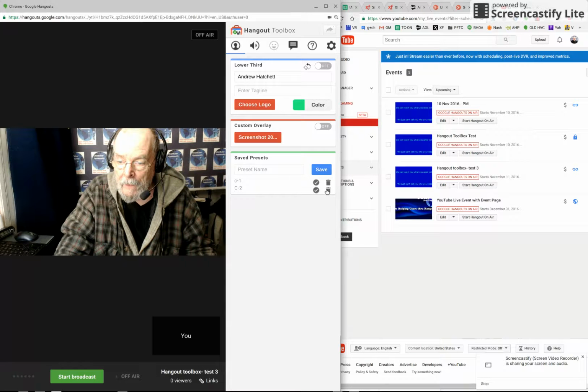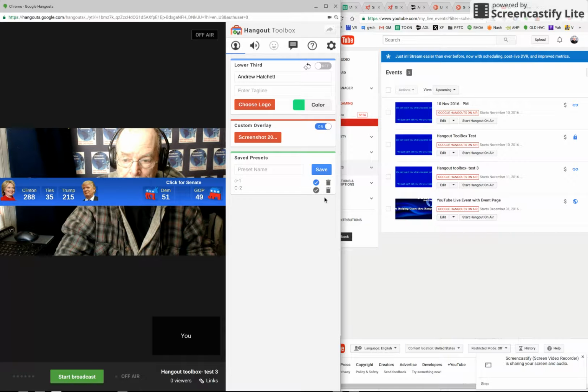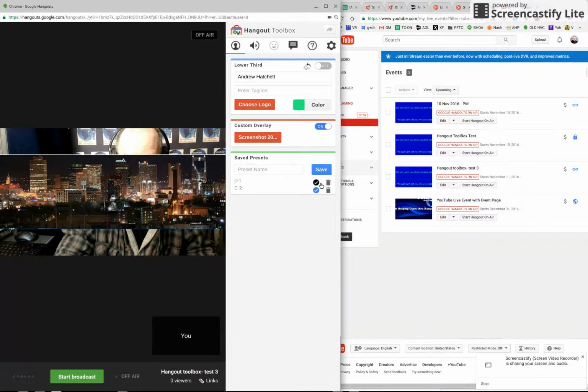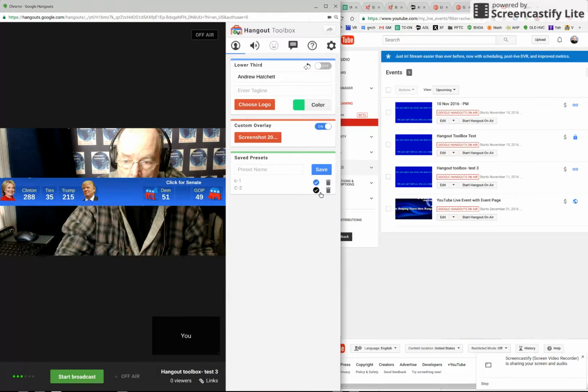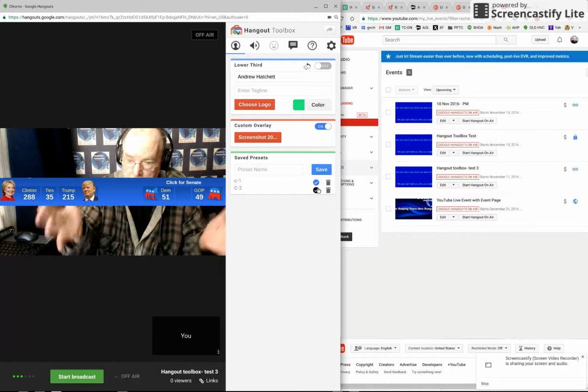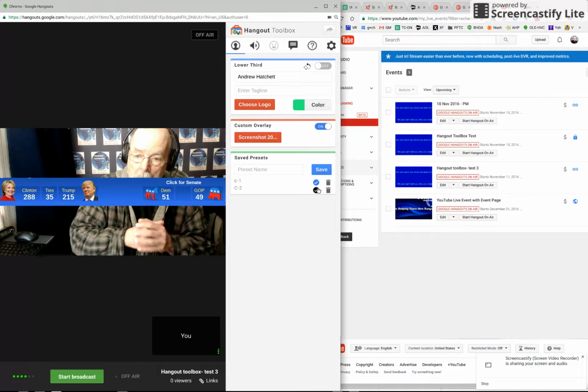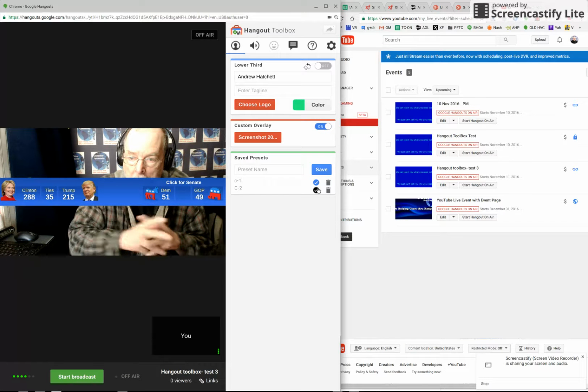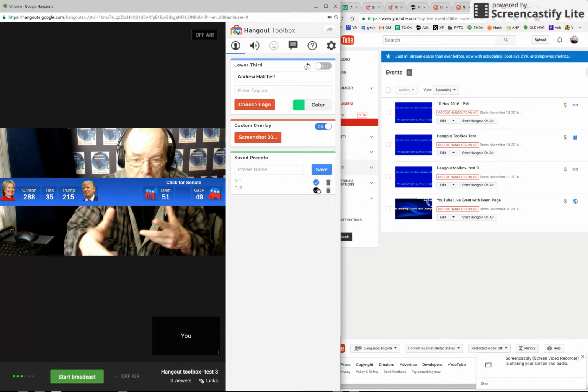Okay. Now if we click this one, it brings up that one. If we click this one, it brings up that one. So as you can see, I can switch between them back and forth as long as it's all in the same session. When I close this out, those saved custom overlays go away. I have to create this every time I start one, but it works for me.